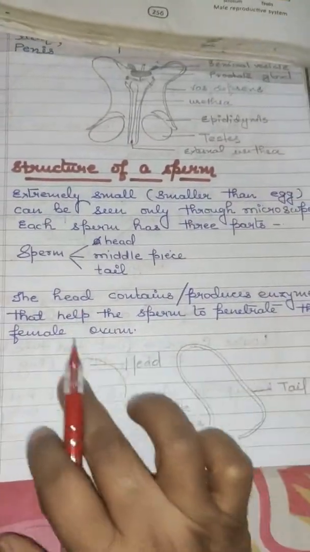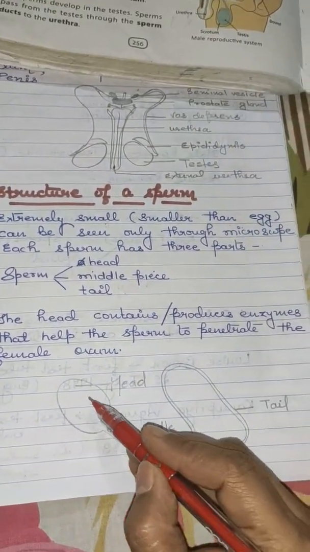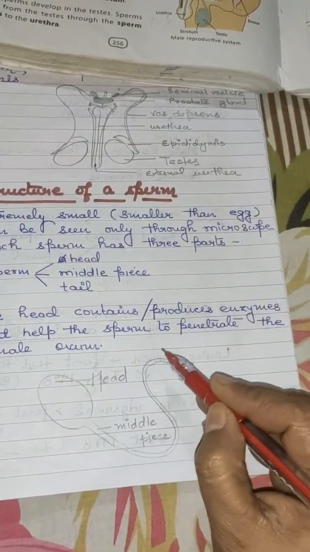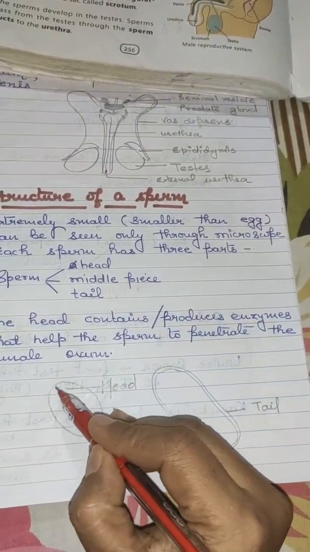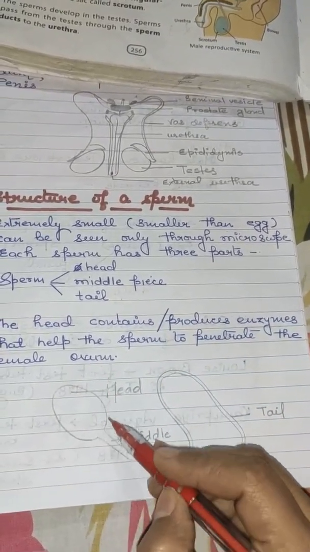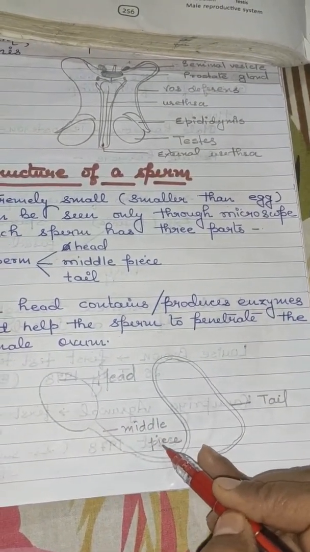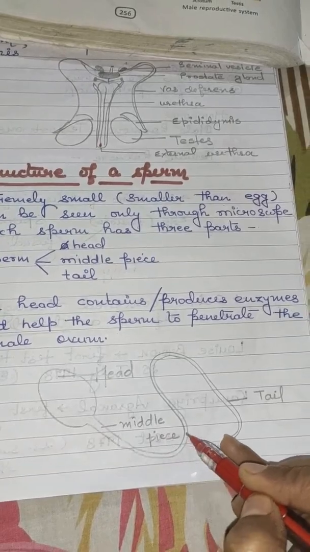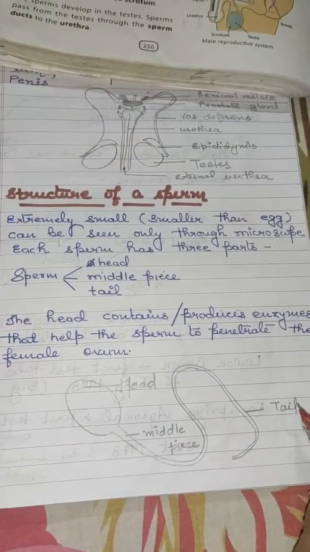This is a sperm cell which is produced in this testis. Now you can see here this sperm is divided into three parts. This is the head part, which is oval in shape, and then a little broad part, this is known as the middle piece, and then it gets connected with a tail-like structure which is named the tail.